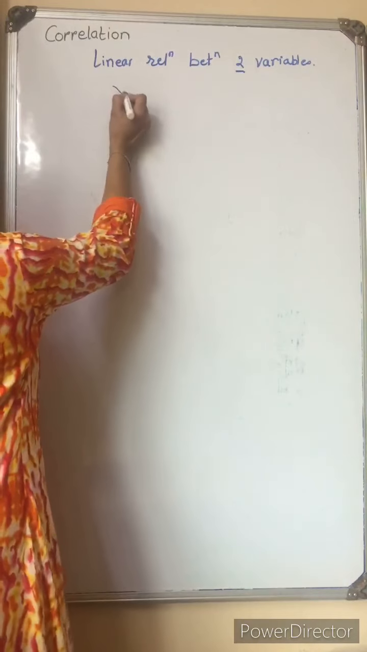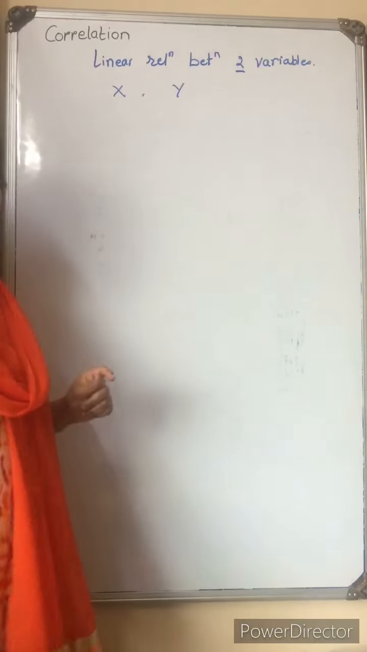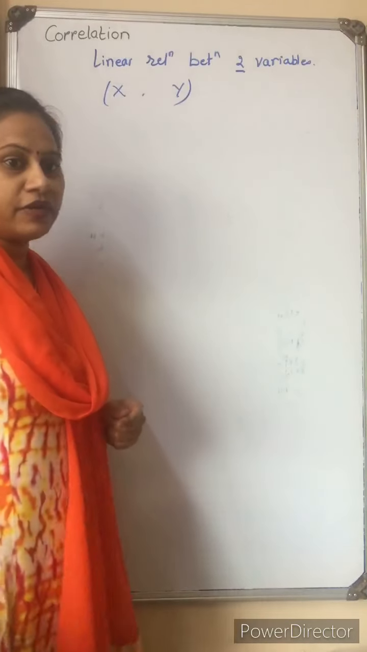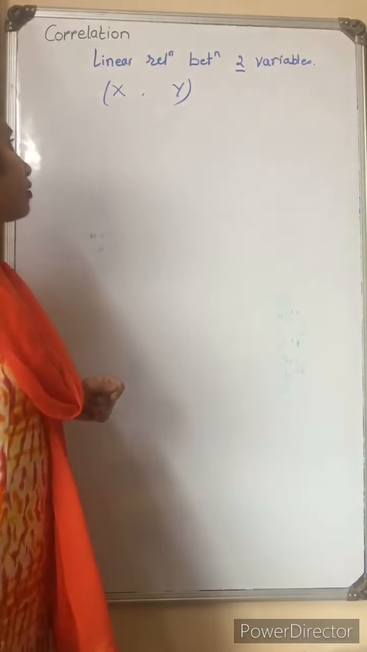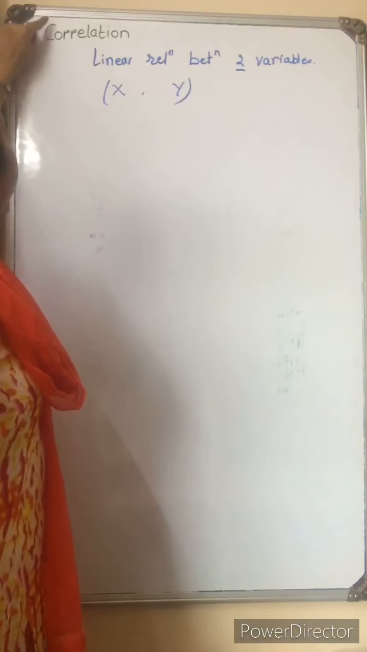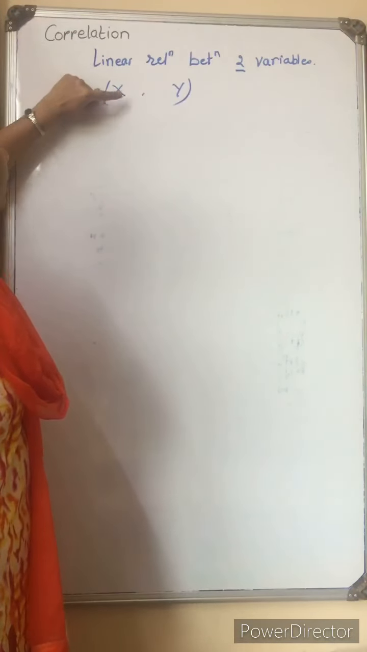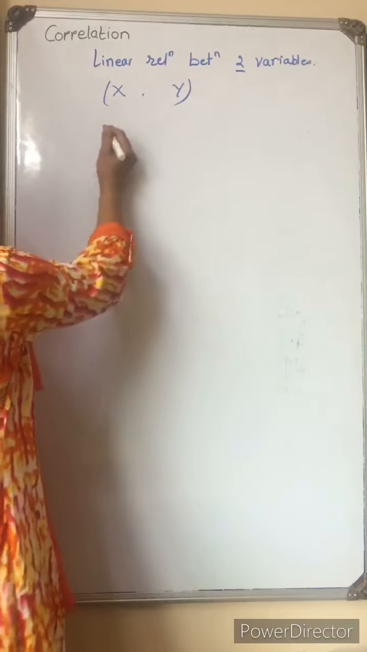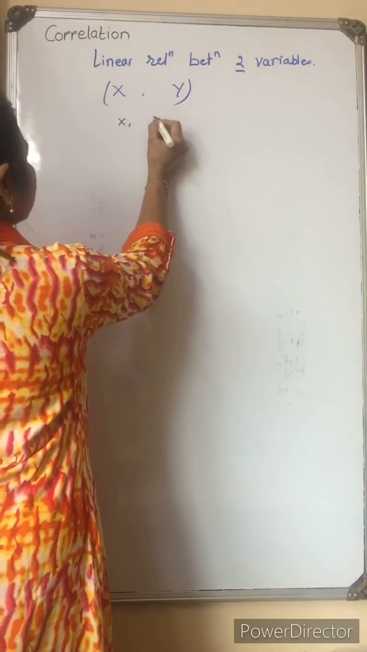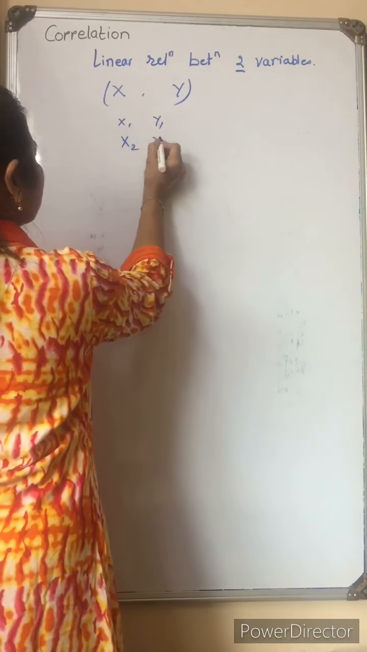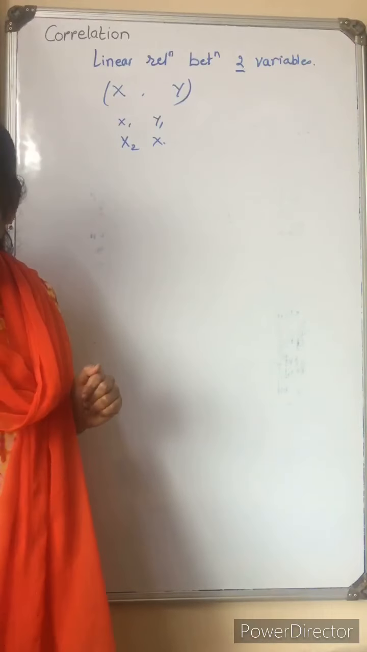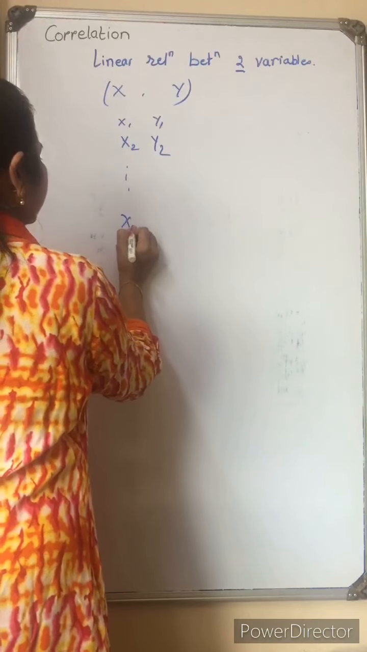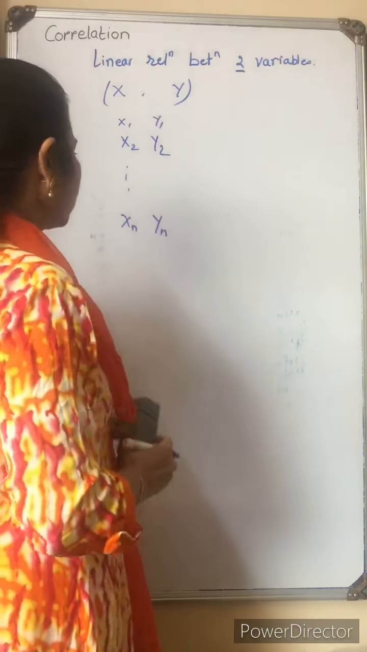Two variables we can take as x, y. So when we consider two variables, it is bivariate data. Particularly to find out correlation, we need bivariate data. When we say bivariate data, we have x1, y1, x2, y2, likewise xn, yn values.